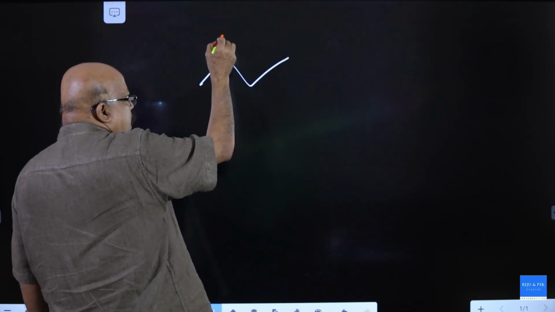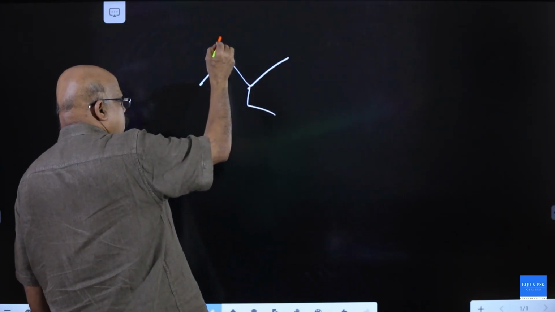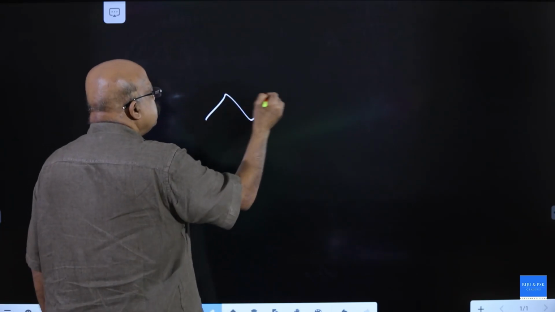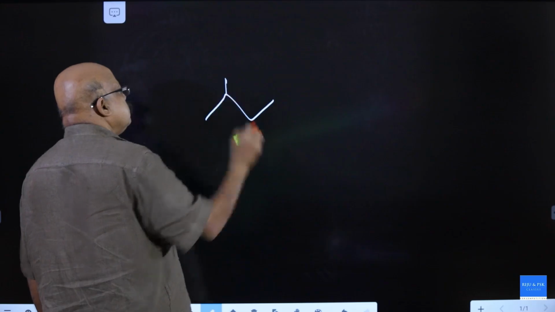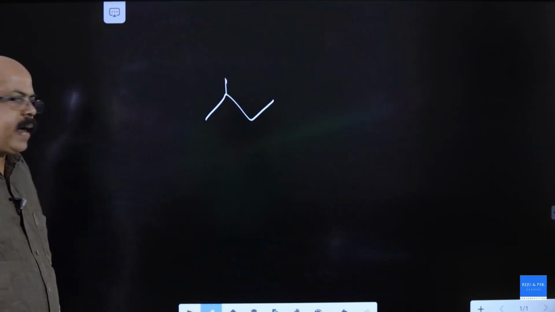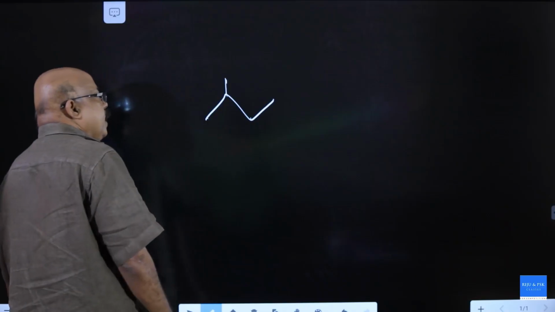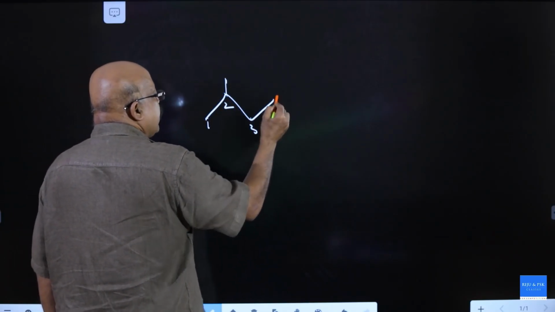This one, if bond line structure is given, what is its name? Parent chain has 1, 2, 3, 4 carbon butane. Second carbon has methyl group.